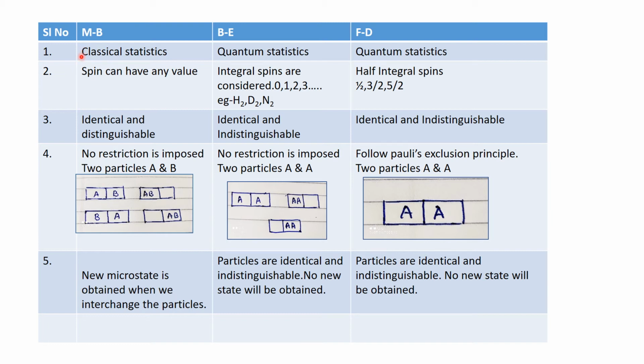Next is the comparison between Maxwell-Boltzmann statistics, Bose-Einstein statistics and Fermi-Dirac statistics. Maxwell-Boltzmann statistics originated before quantum statistics. In the case of Maxwell-Boltzmann, spin can have any value. But in the case of Bose-Einstein, only integral spins are possible, that is 0, 1, 2, 3, etc. But in the case of Fermi-Dirac, half integral spins are possible, that is 1/2, 3/2, 5/2, etc.